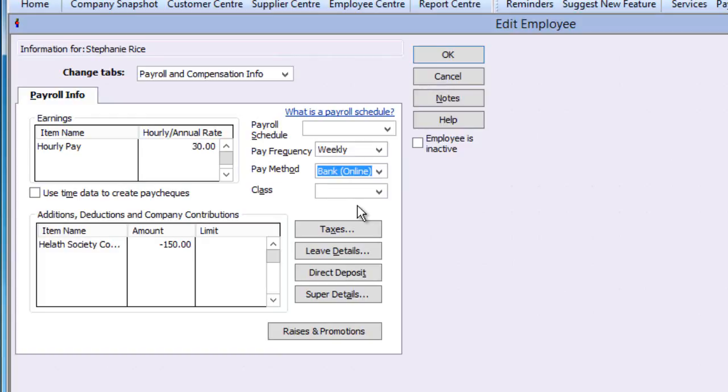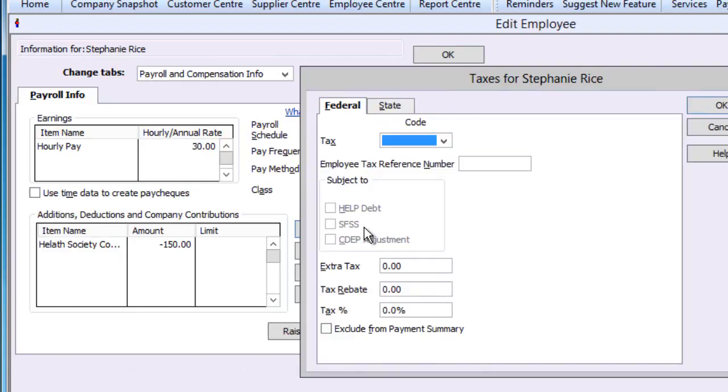Further down are 4 key buttons. Full details on these buttons are contained in separate videos, so in this video we will describe only the key elements. Click on Taxes to choose a PAYG tax scale to use. For guidance on the correct settings for your employee, you should talk with your accountant.